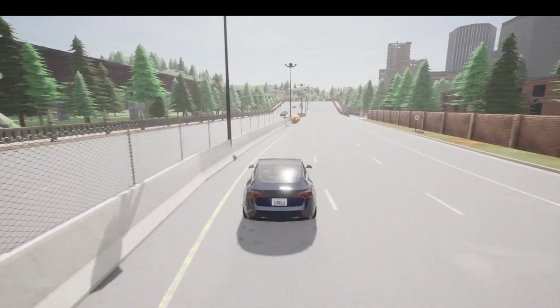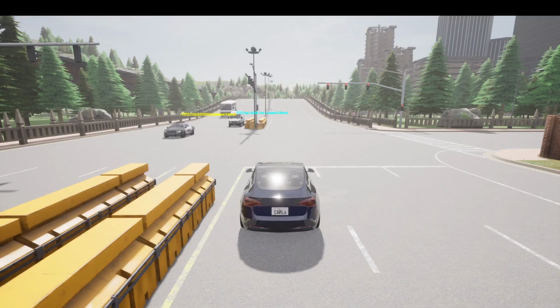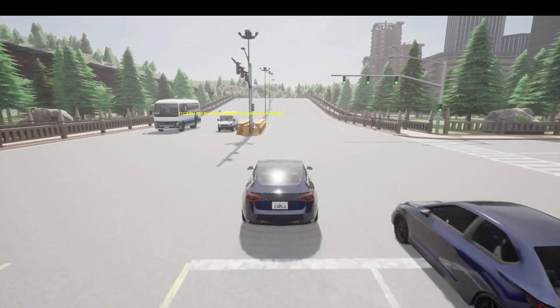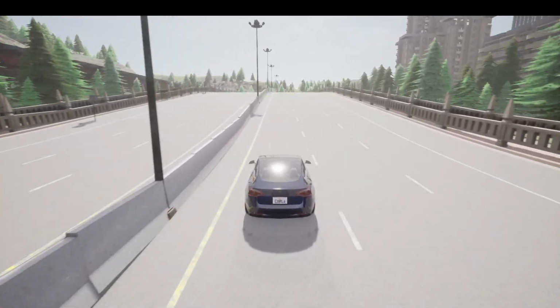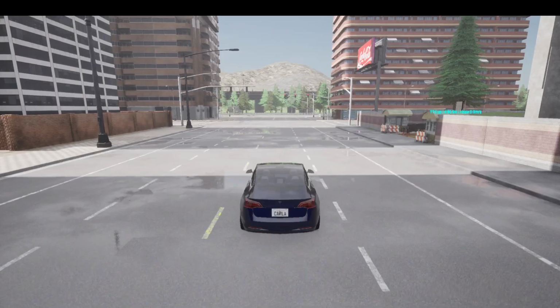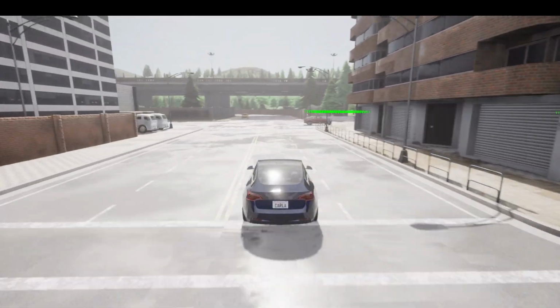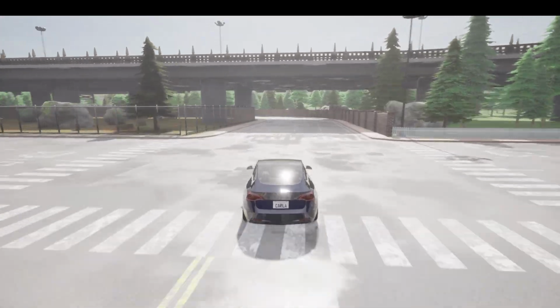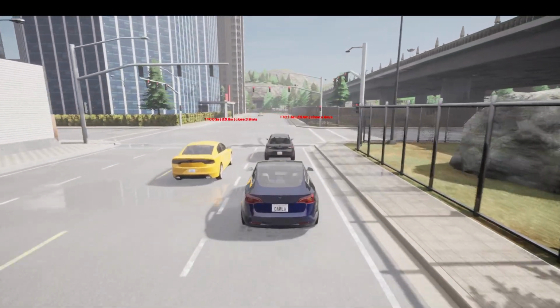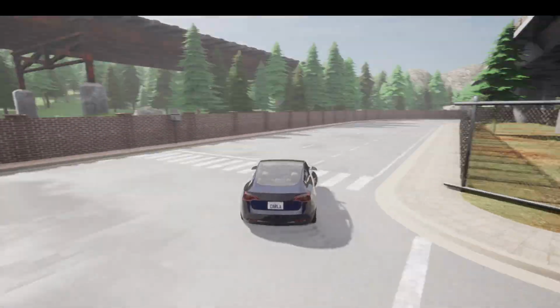In this demo, I am showcasing a real-time time to collision, or TTC, risk visualization and near-miss logging system inside the CARLA autonomous driving simulator. The goal is to go beyond just detecting vehicles and instead quantify collision risk in real time, especially for dynamic multi-agent traffic. So what problem does this solve?